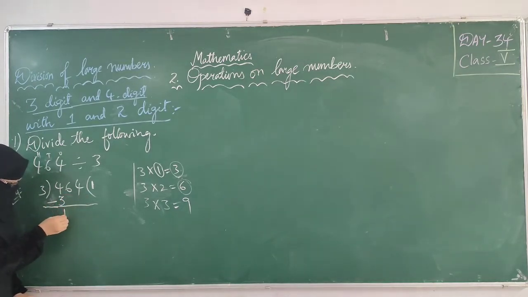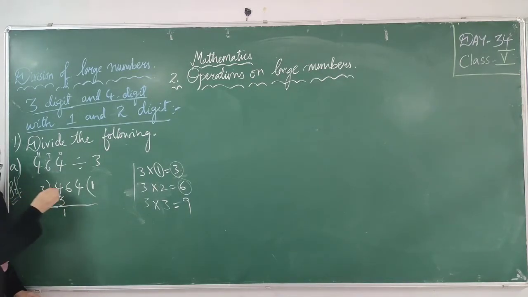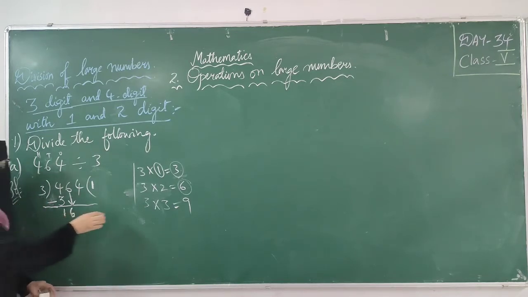When you get the answer, you have to check this answer with this divisor. Is 1 less than 3 or greater than 3? 1 is obviously less than 3. So you can't divide a smaller number by a bigger number. So we have to take one more digit from upside. That is 6, making 16. Put one arrow like this and take the other digit. Here we got 2 digits, 16. So in the 3 table, check whether 16 will come or not.